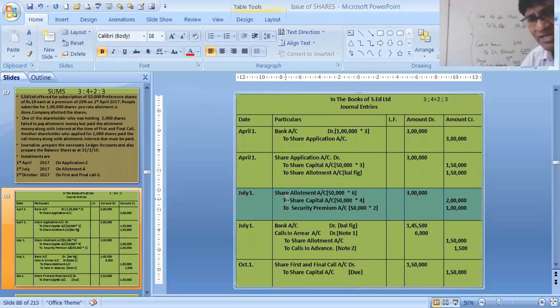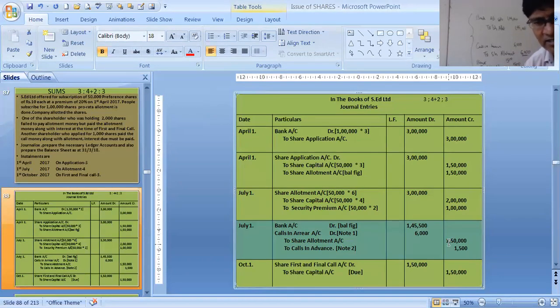This capital and premium is never with bank, but calls in arrear and calls in advance is always with bank entry. BC. B for bank, C for calls. See, bank account debit, that's the balancing figure I have written over here. You will get a balancing figure. You will get the same figure, 144 plus 1,500, that is 1,45,500. Calls in arrear we have done already in the working, 6,000.